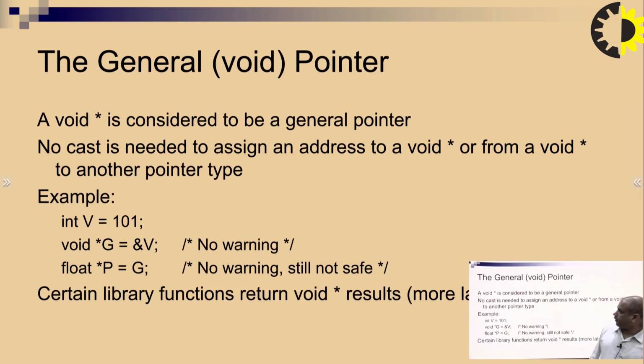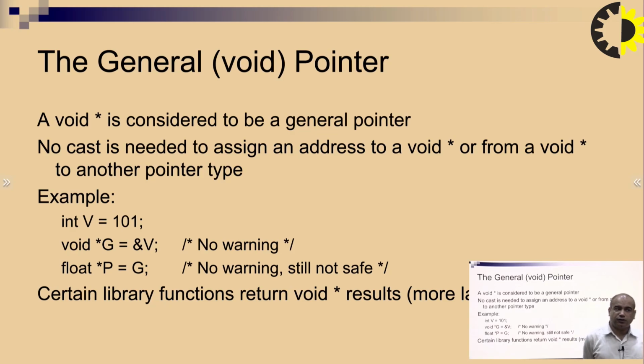Next, general void pointer. A void pointer is considered to be the general pointer, so no casting is needed to assign an address to a pointer to a void type. So void star is another type of pointer. If I talk about integer v equal to 101, and void star g equal to &v, no warning will be there, because it is of type void, so no casting is required.